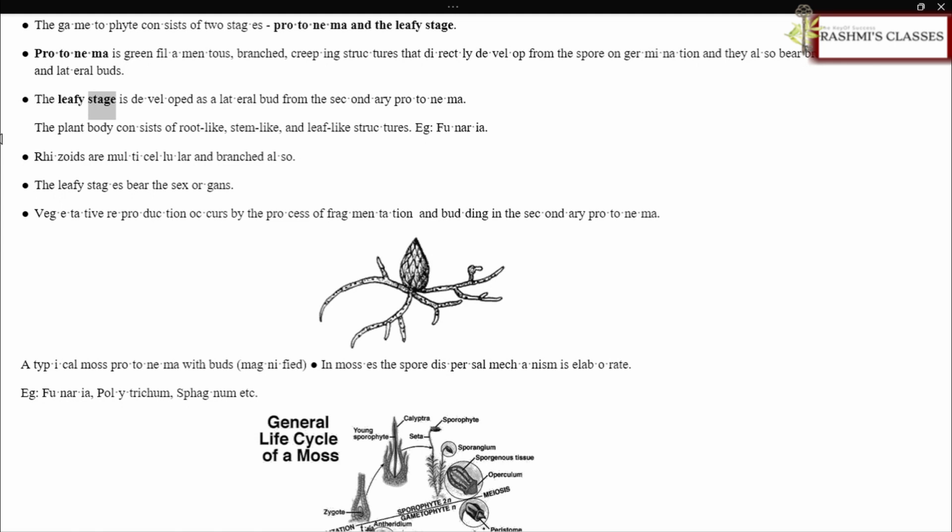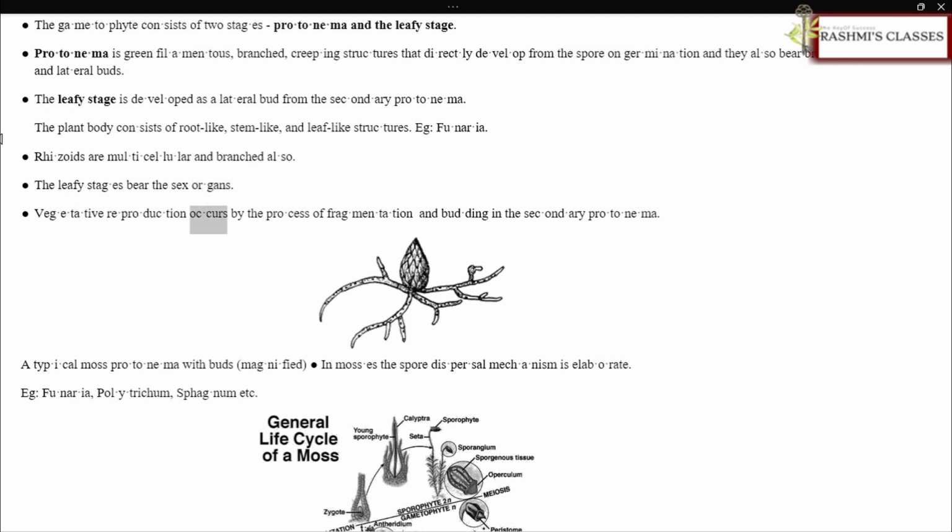The leafy stage is developed as a lateral bud from the secondary protonema. The plant body consists of root-like, stem-like, and leaf-like structures. E.g., Funaria. Rhizoids are multicellular and branched also. The leafy stages bear the sex organs.